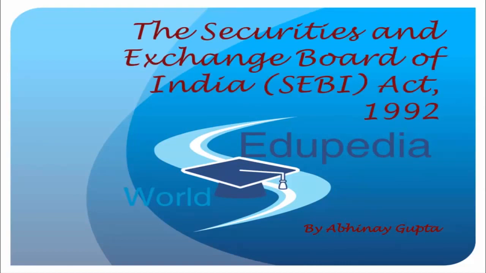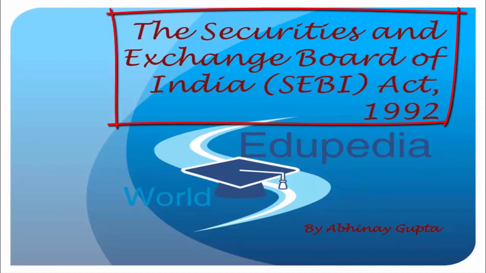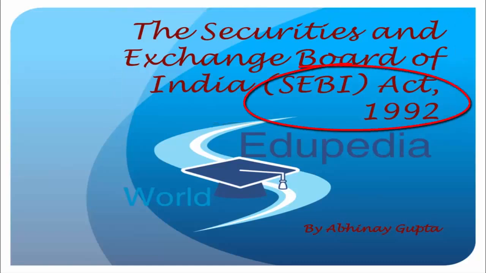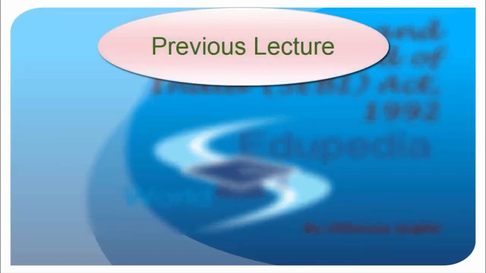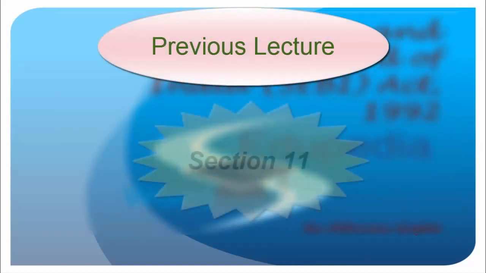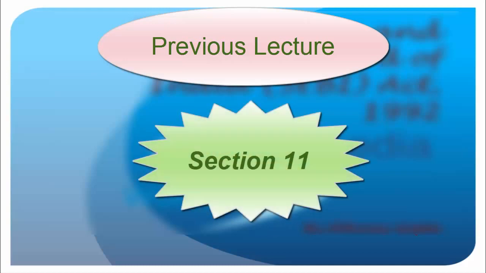And today again we will continue with the Securities and Exchange Board of India Act 1992, which is the SEBI Act 1992, right? So in the previous lecture we dealt with one of the longest sections so far, that was section 11. We dealt with somewhere around 19 to 20 points over there, right? But don't be scared, you don't have to mug up all of them, right? With the understanding that you have, I hope you are able to recall somewhere around 8 to 10 points. Can I assume that?